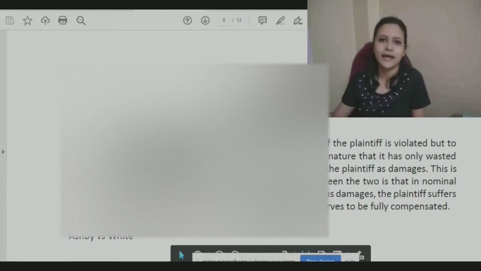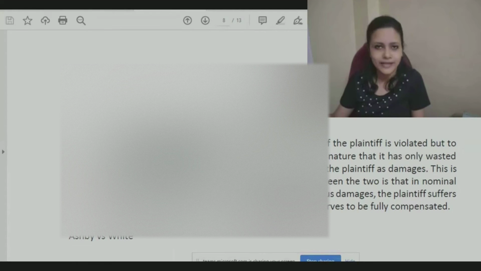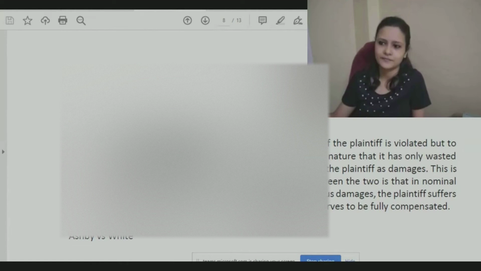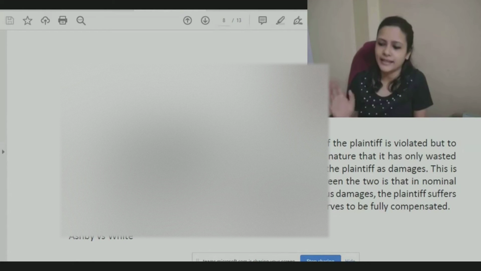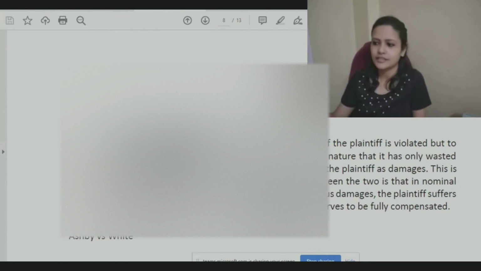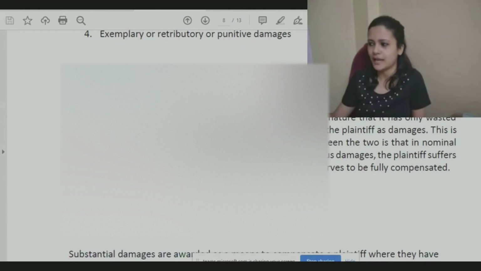That will be nominal damage, where only your legal right is affected. As such, in terms of money, comfort, health, you have not suffered anything. But in case of contemptuous damages, you have suffered some loss, but it's very little, and accordingly a lesser amount of compensation is being paid. So these two classifications depend on the amount paid. It's a little amount which is paid as compensation, and on that basis we have these two different types of damages.